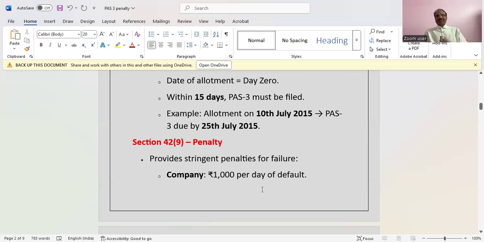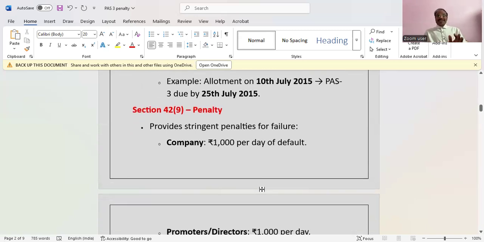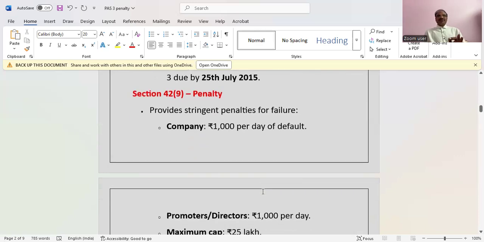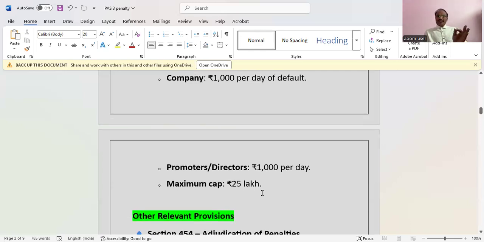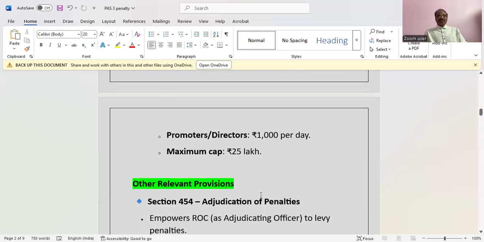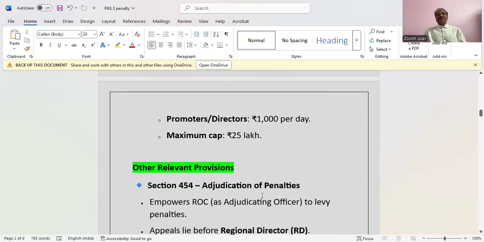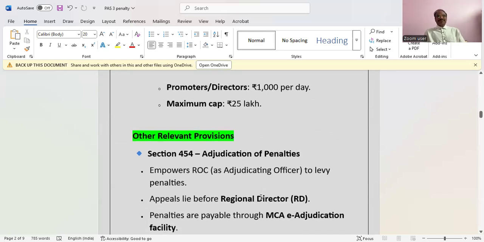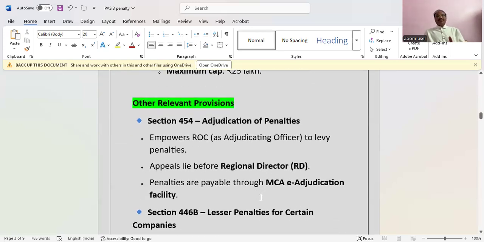Section 42, subsection 9 provides a stringent penalty for failure. The company is liable for 1,000 rupees per day of default, and promoters or directors 1,000 rupees per day each. This can go up to 25 lakh for filing delay. This is the maximum cap. Not only this, we'll talk about other relevant provisions.